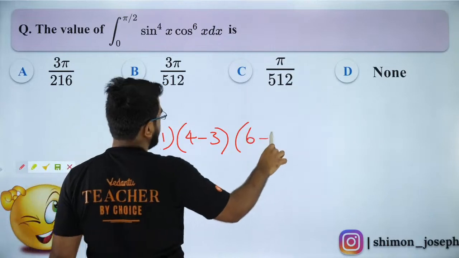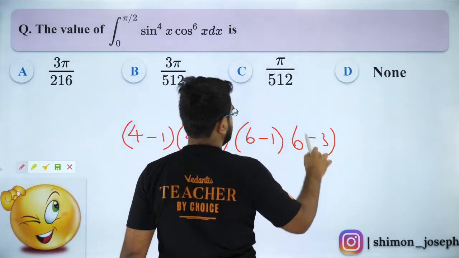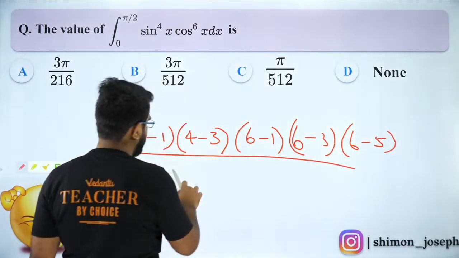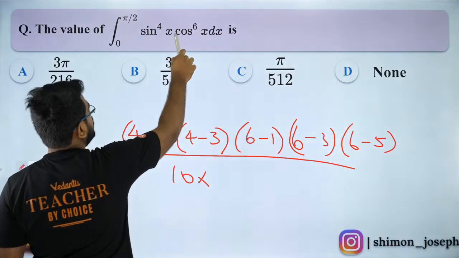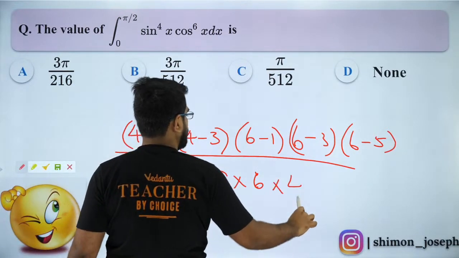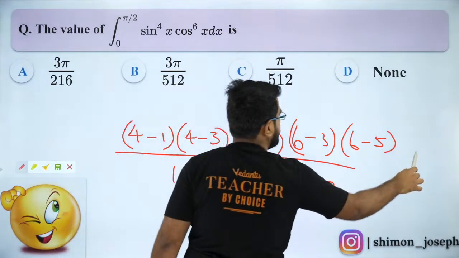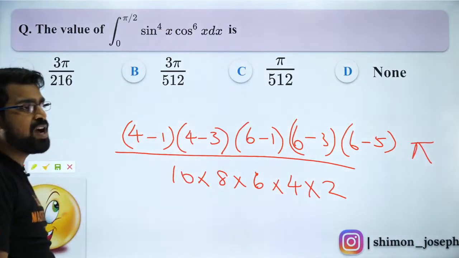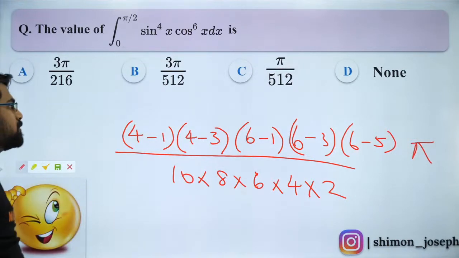Then you'll have what? 6 minus 1, 6 minus 3, 6 minus 5. Divided by 10, since 4 plus 6 is what? 4 plus 6 is 10, 8, 6, 4, 2. And then into pi by 2. You guys can check it out. So that's it. Just solve it and then finish it off.